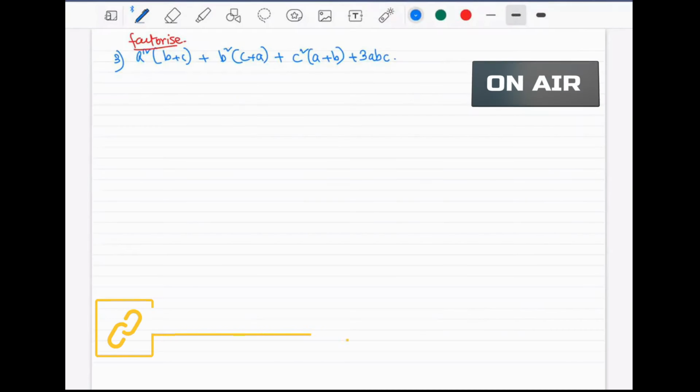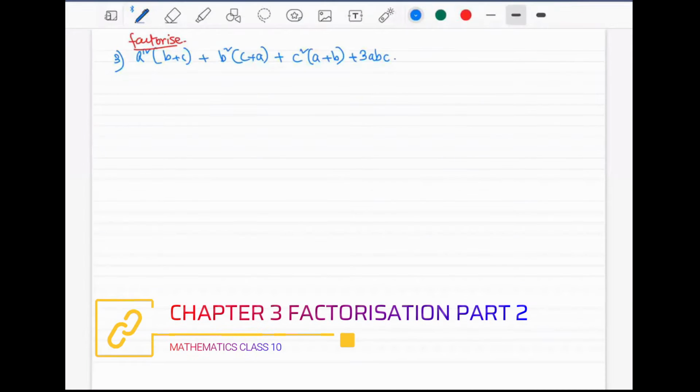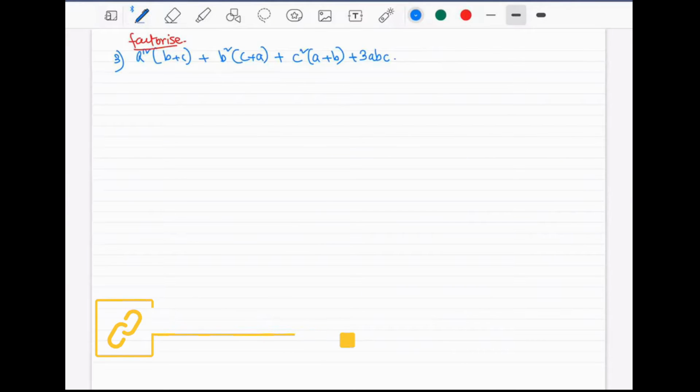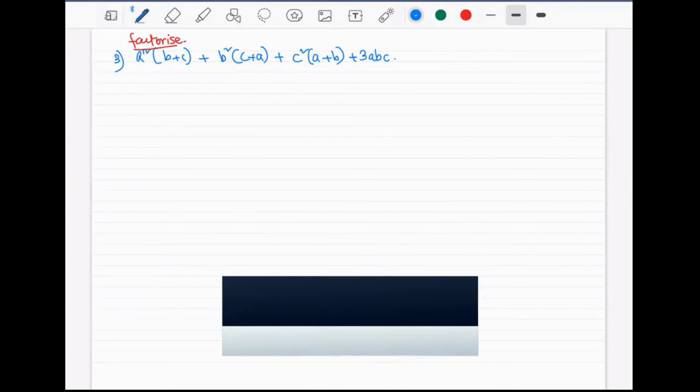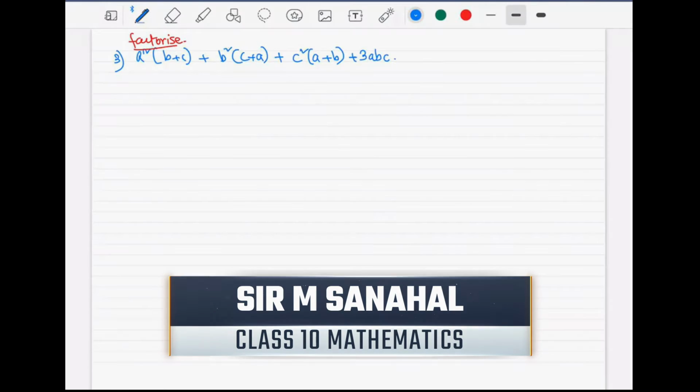Now we are coming to factorization number 3. We have done two of them yesterday, factorization 1 and 2. So I will be doing about 6 or 7 of them. All of them are in your textbook. You can look it up. But what is difficult is you might not be able to understand the steps. That's why I'm teaching it one more time here.